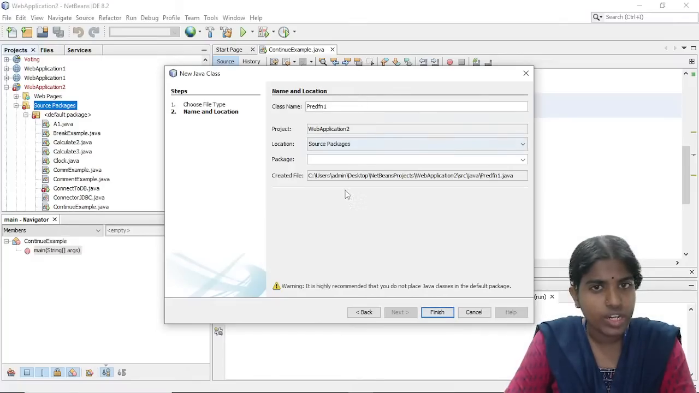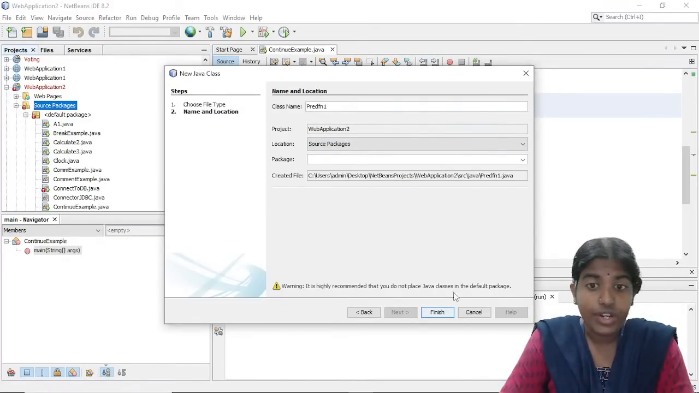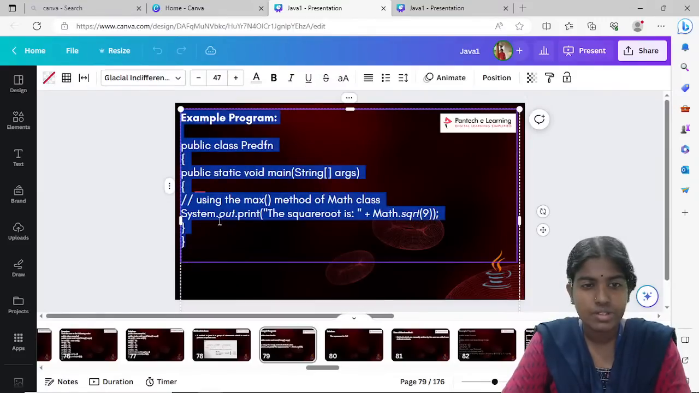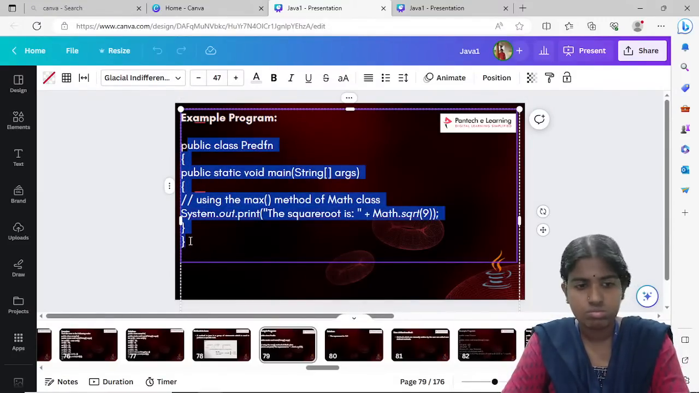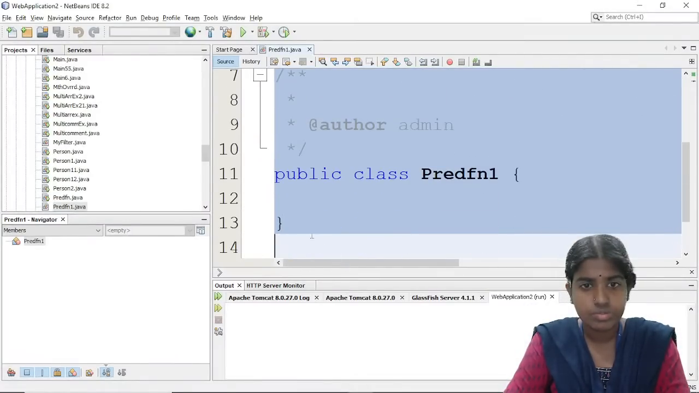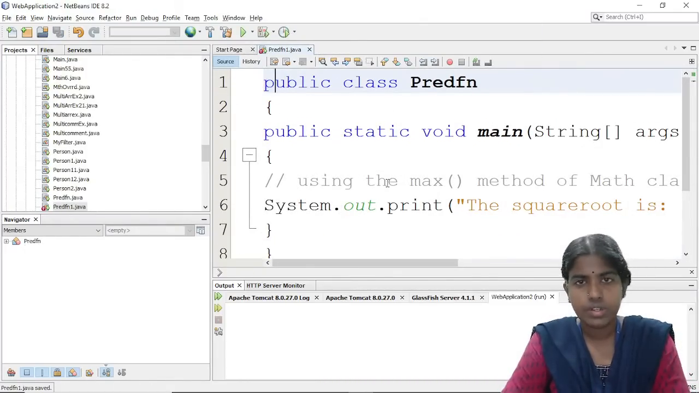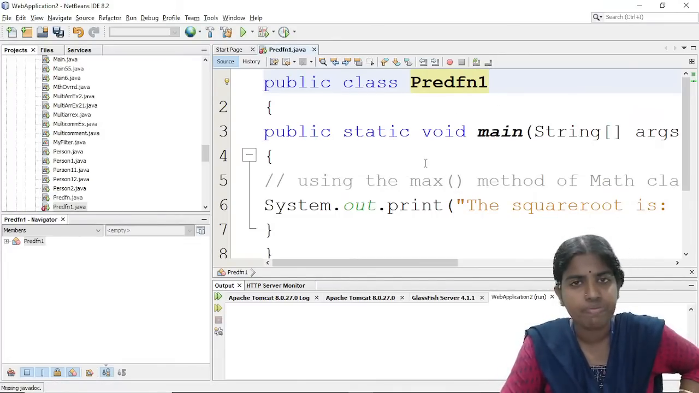So whenever I am going to create any new class, I have to provide the class name and under which project, for example, under web application 2, and I have to create the file under which location. After providing all these details, I am just clicking the finish button. So this is one simple example of going for this predefined function.